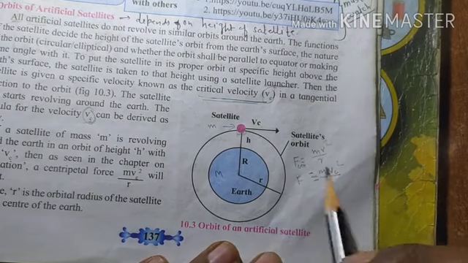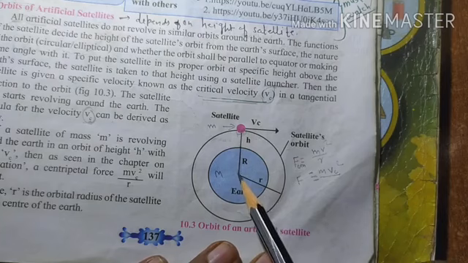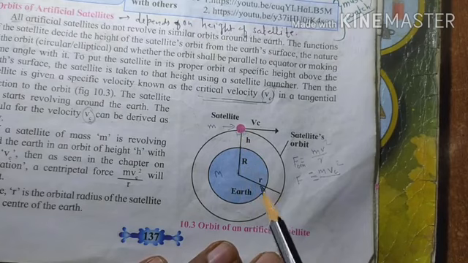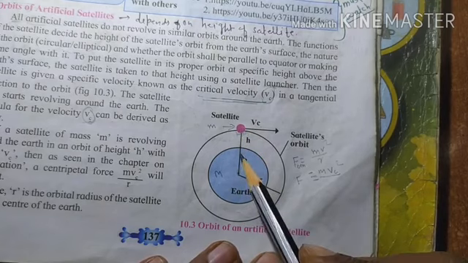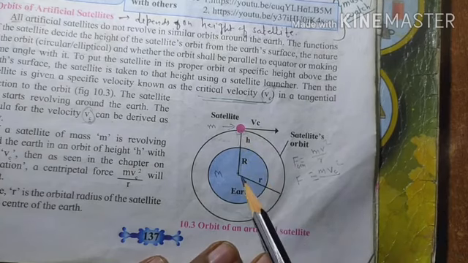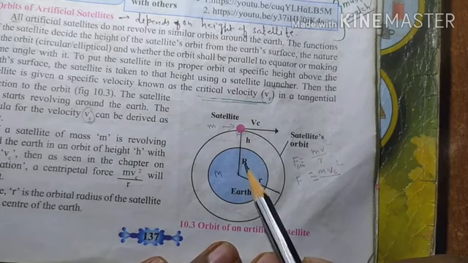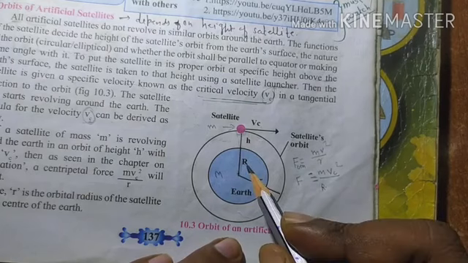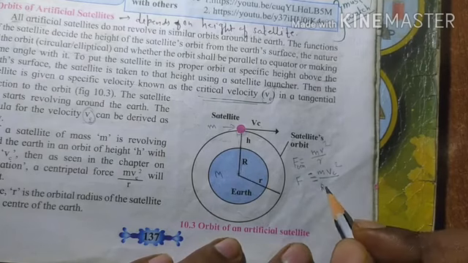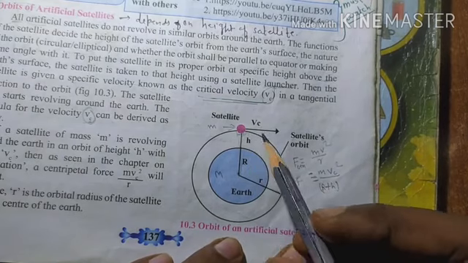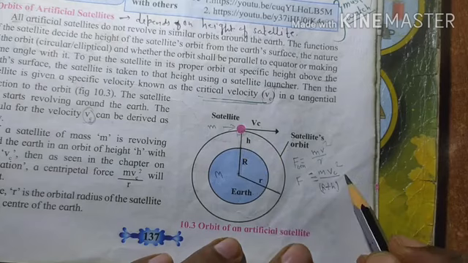So here r will be this r, distance from the center of the earth to the satellite. So this r will be how much? We can say this is capital R, and this is small h. So this small r will be equal to capital R plus h, that is radius of the earth, plus h. What is h? h is the height of the satellite from the surface of the earth. Give equation number 1, right?